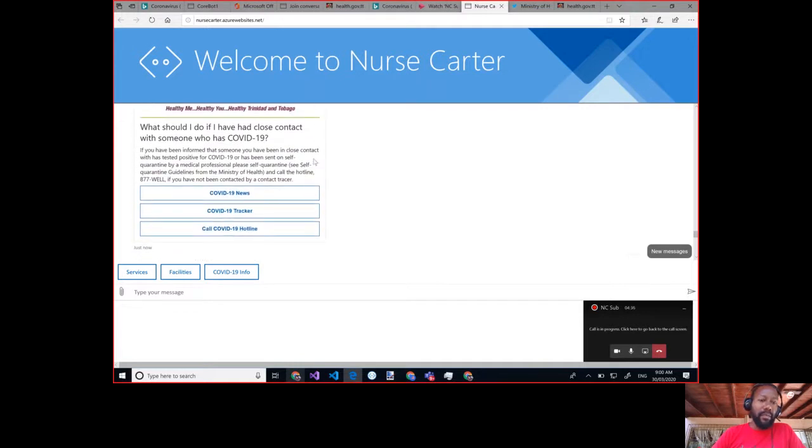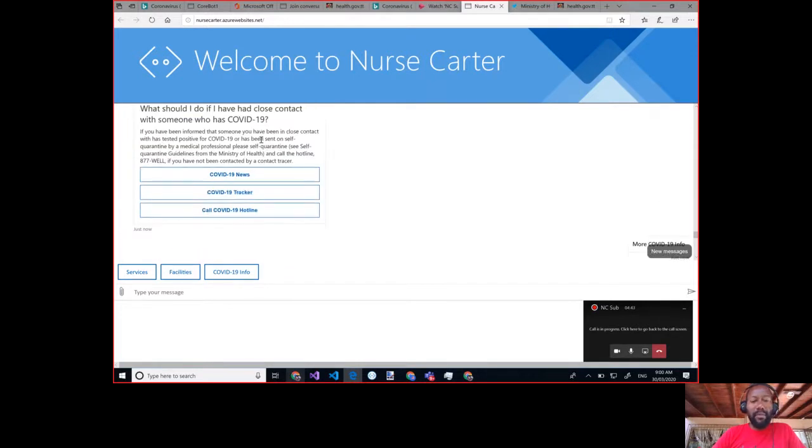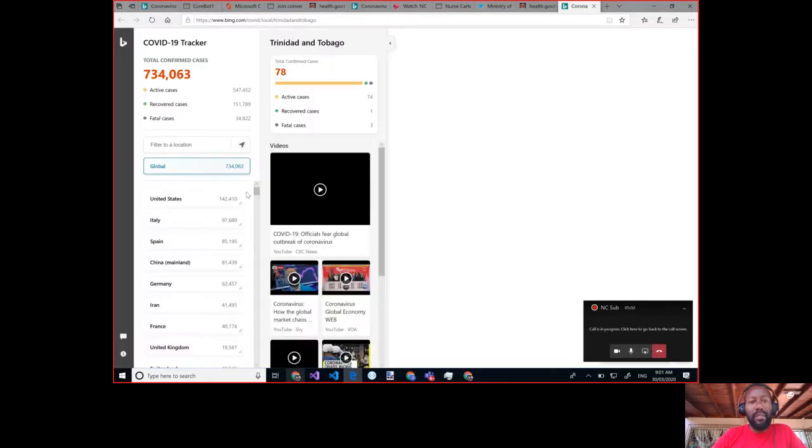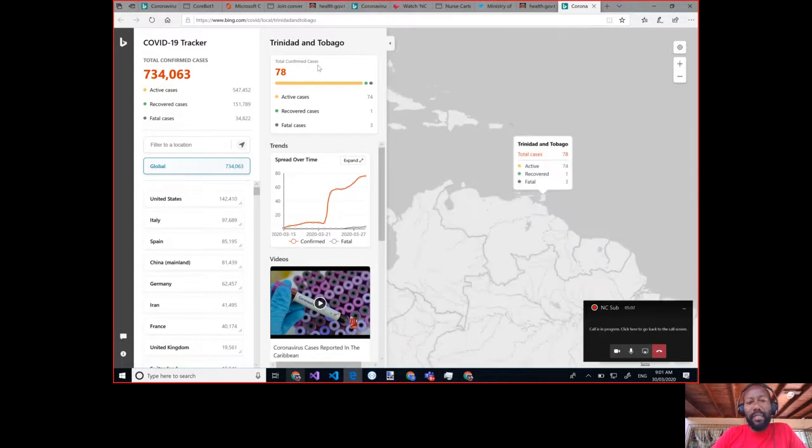And there's also some guidance on what to do if you've had contact with someone who has COVID. Now, mind you, all this information comes from the Ministry of Health's website in Trinidad and Tobago. They include a hotline you can call. Now, if you're on your mobile and clicked call hotline, it'll actually pull up your phone's dialer. And there's also a COVID-19 tracker that's provided by Bing that lets you see information for Trinidad and Tobago, telling you the number of active, confirmed cases, the fatalities, and the recoveries.